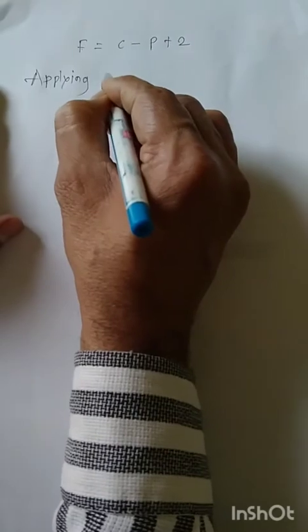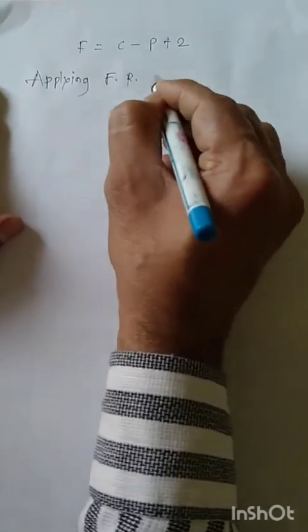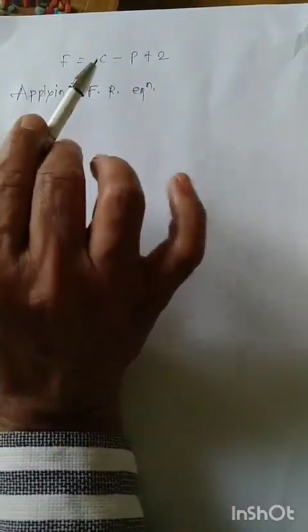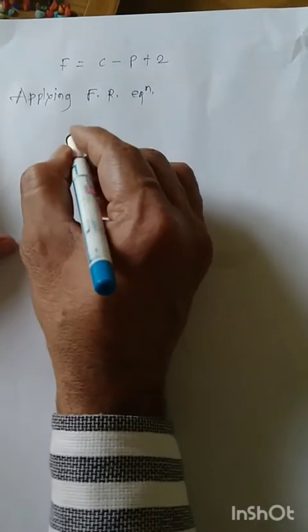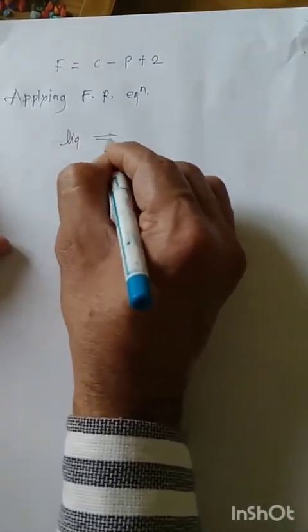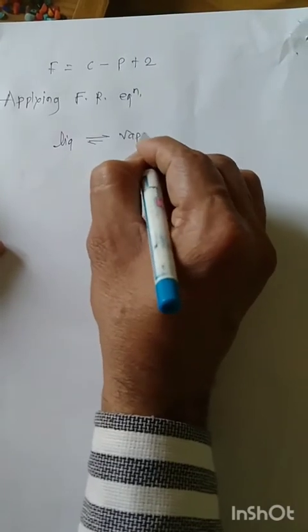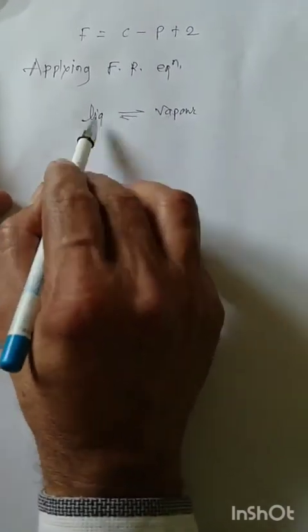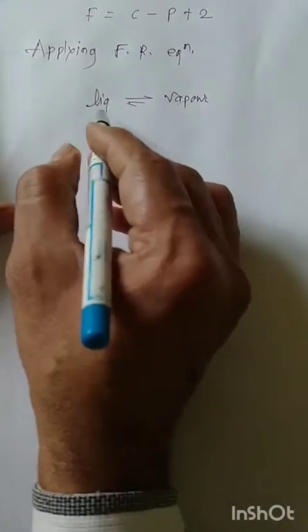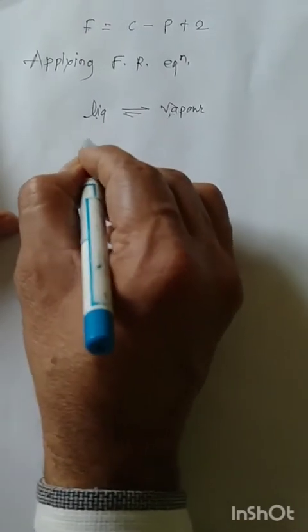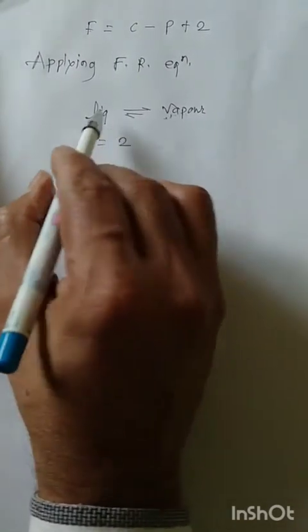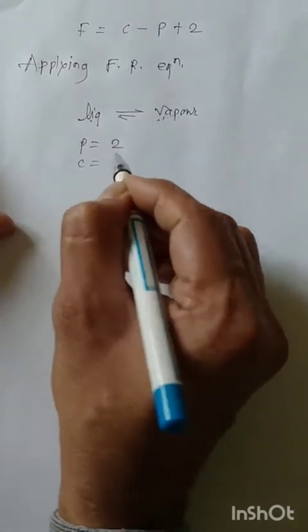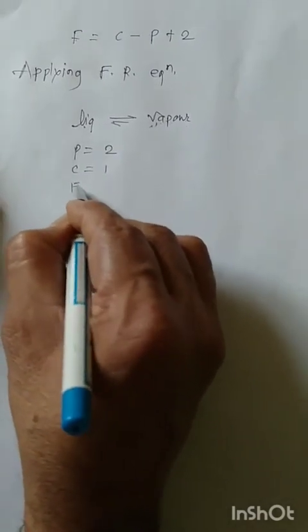Suppose for a curve, there are two phases in equilibrium, liquid in equilibrium with vapor. For the water system, the number of components is 1.